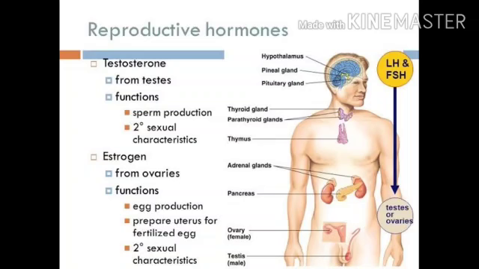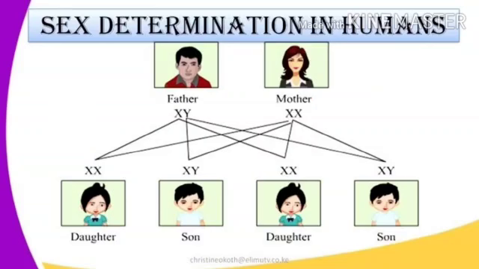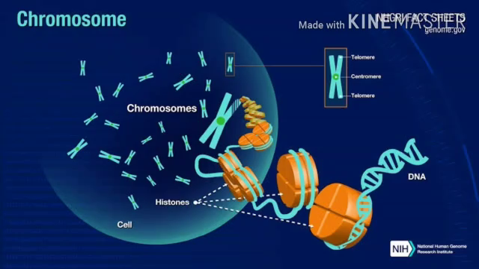Okay, now let us move towards the next part of the chapter, that is sex determination in humans. Now what do we exactly mean by sex determination? Sex determination means whether the unborn child is a male or a female. To understand it better, we need to first understand what chromosomes are.